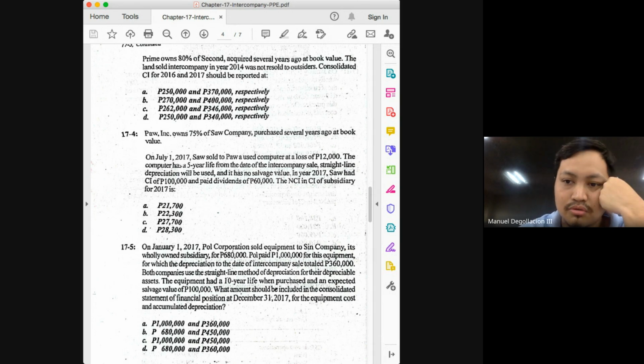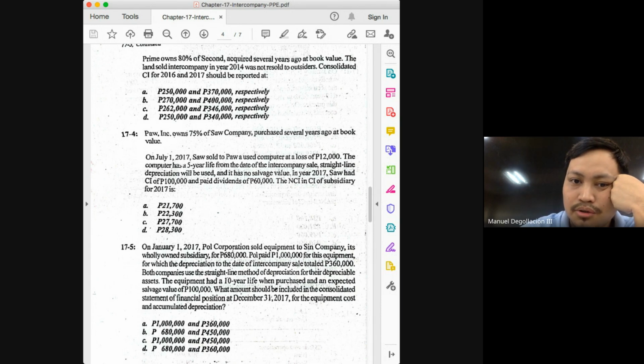Here, it results in a loss. So what are we supposed to do? Remove the loss, because again, the loss does not exist in the eyes of the consolidated entity. So how do you remove a loss? By adding back the amount of loss. But how is this 12,000 loss referred to, class? This would be referred to as an unrealized loss, because again, this loss does not exist yet in the eyes of the consolidated entity. So our adjustment number 1, to remove the loss, is that we will have to add back the 12,000.